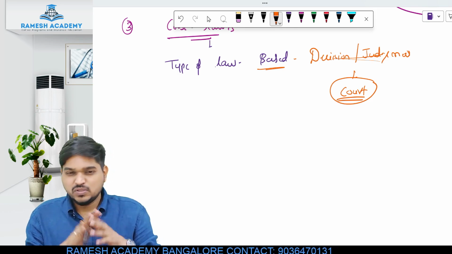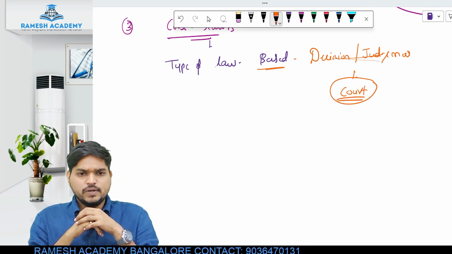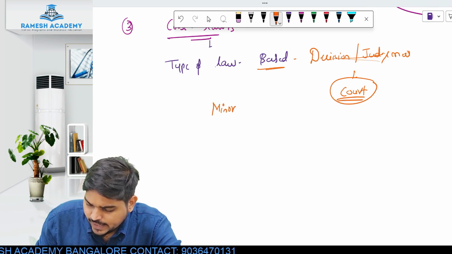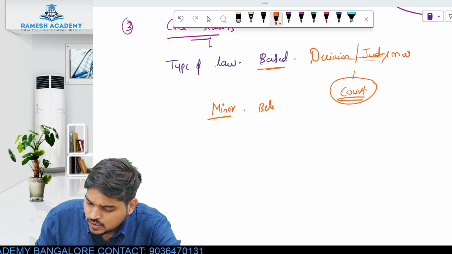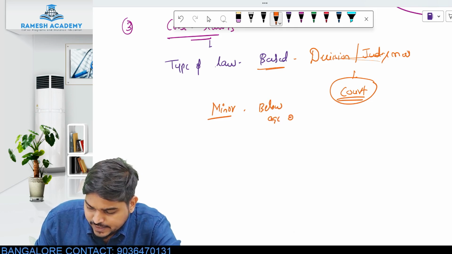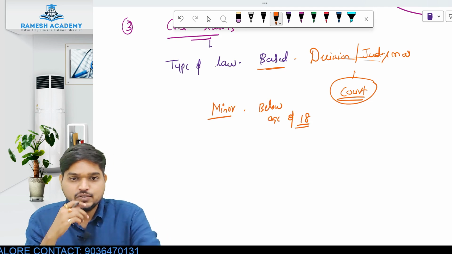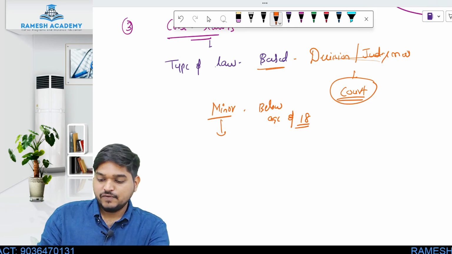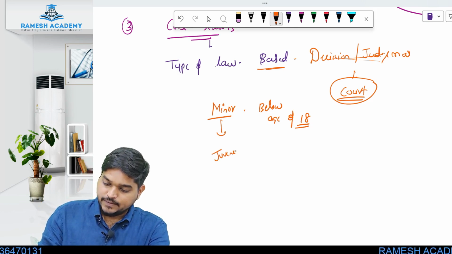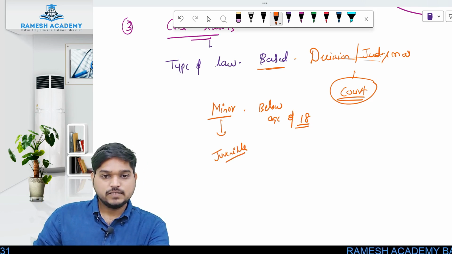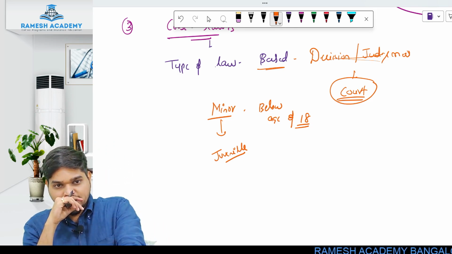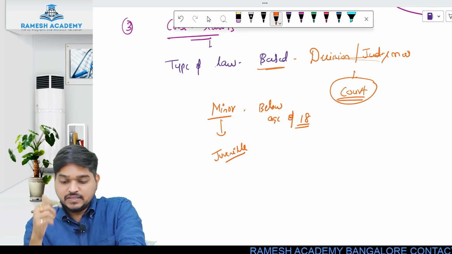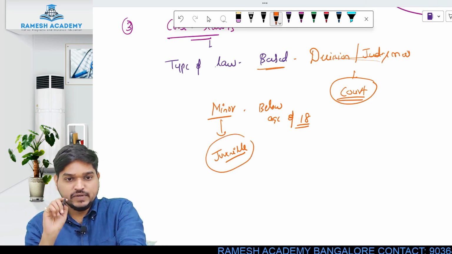Before 2012 there was one law relating to minors. A minor is any person who is below the age of 18. If that minor commits any offense, that person is called a juvenile. First of all, understand what is a minor.